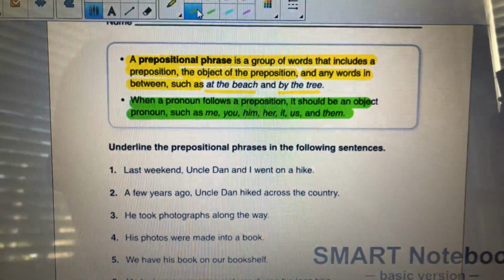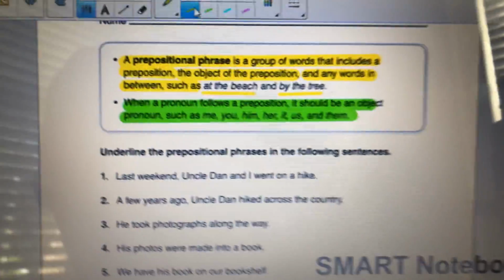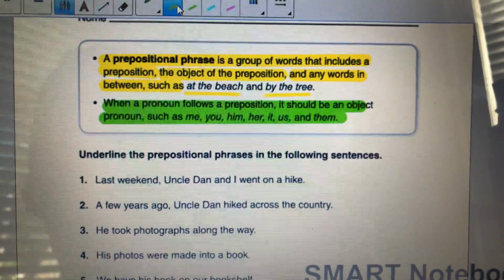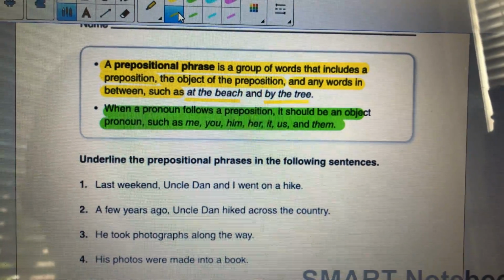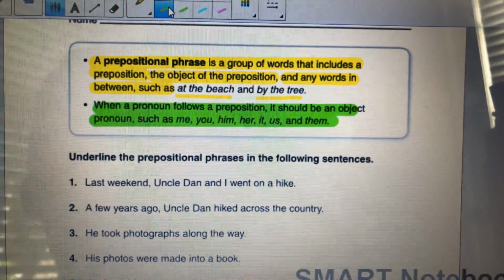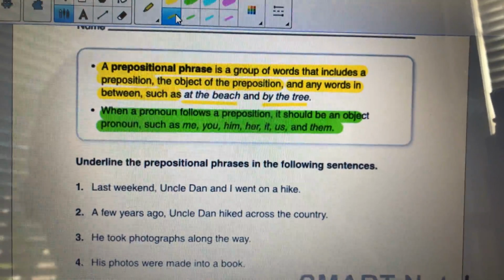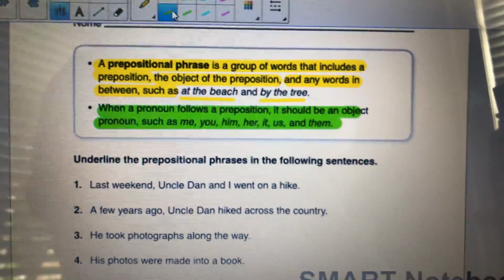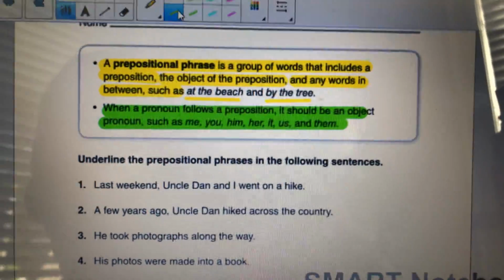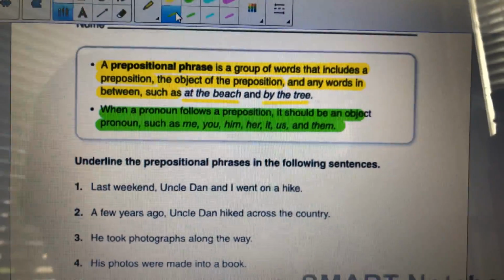Okay, guys, today we are moving on from just the preposition to talking about the whole prepositional phrase. So I hope you watched the video. A prepositional phrase is a group of words that includes the preposition. It starts at the preposition, then it has the object of the preposition and anything in between those two words. So it always begins with a preposition and is usually anything after it, depending on how long your sentence is. But it's going to have preposition, object of the preposition, and everything in between.